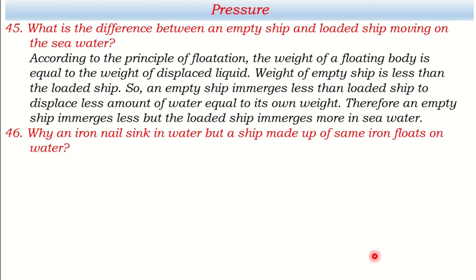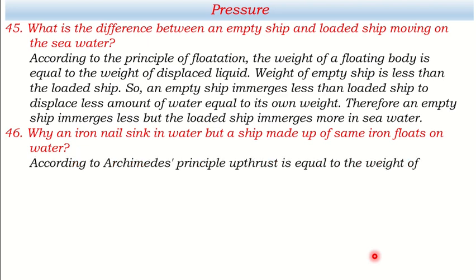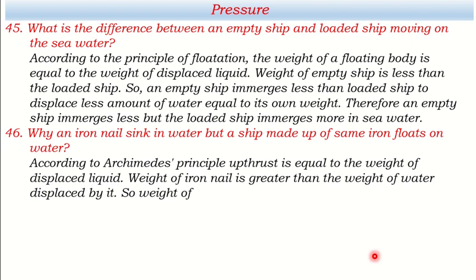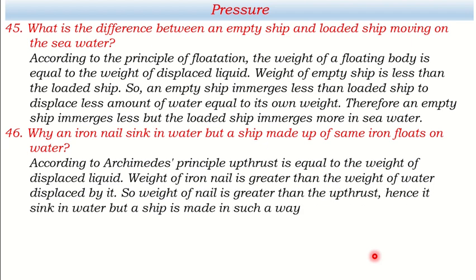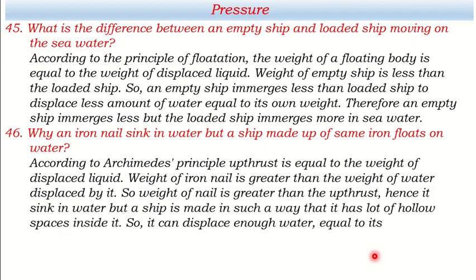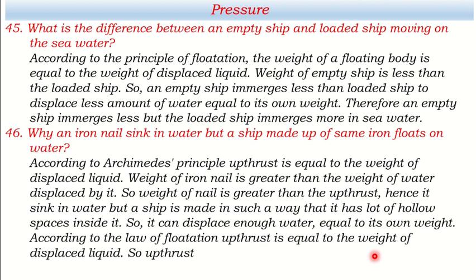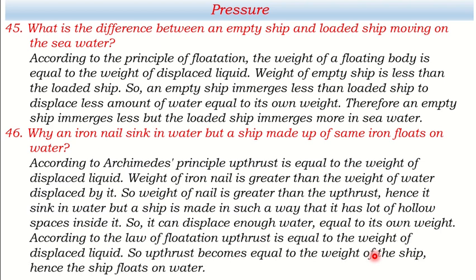Why does an iron nail sink in water but a ship made of the same iron floats on water? To answer this question, both the Archimedes principle and the law of flotation should be written this way. According to Archimedes principle, upthrust is equal to the weight of the displaced liquid. We know about this. The weight of an iron nail is greater than the weight of water displaced by it. So the weight of the nail is greater than the upthrust. Hence it sinks in water.